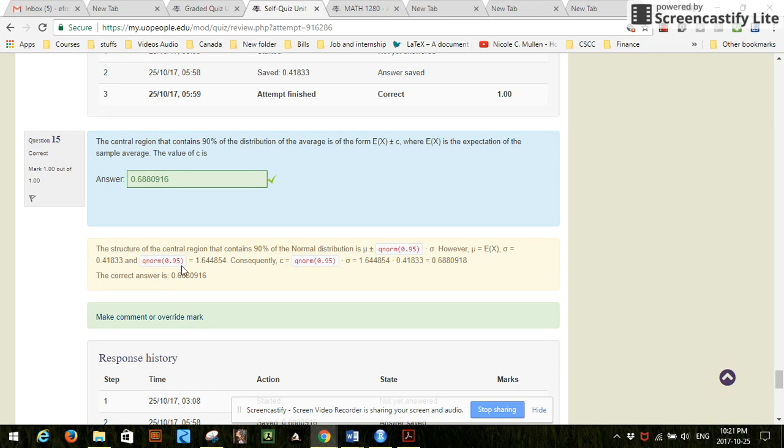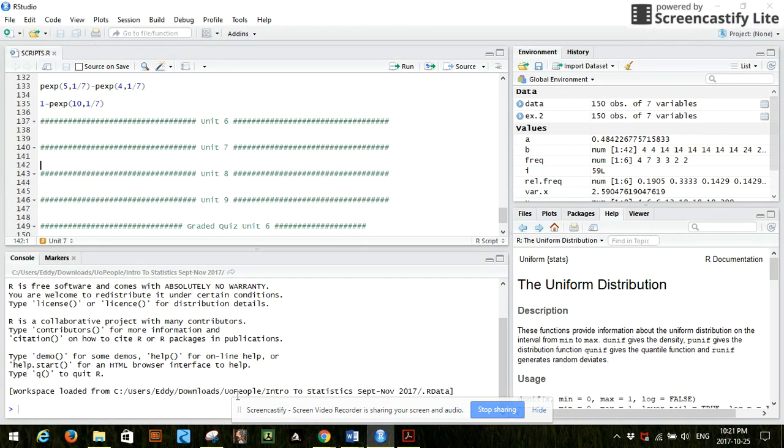Qnorm of 0.95 is given by this. The only thing that was a bit off here was that he did not really make mention of the mean and the standard deviation. Usually this is needed.